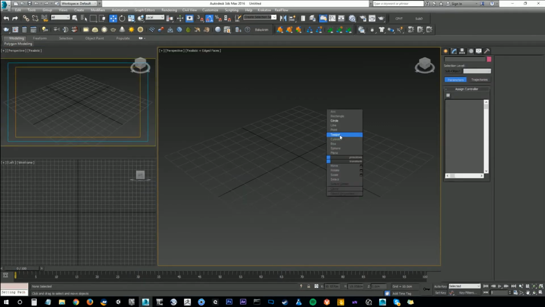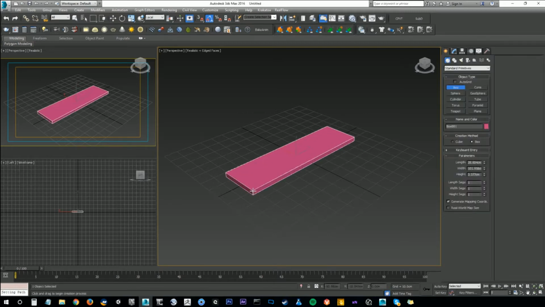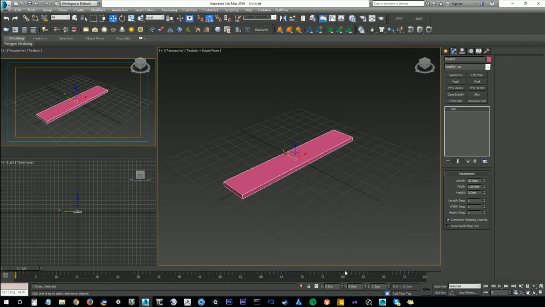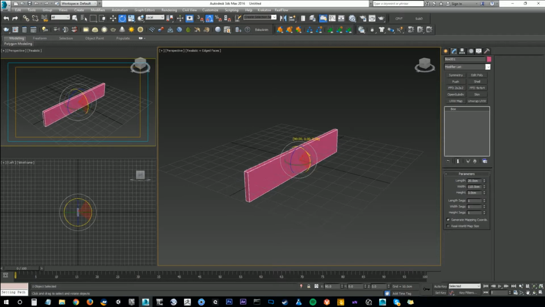Alright, so to get started, I'm just going to create my door panel real quick. I'm going to give it some arbitrary amount. Center the pivot. And then 0 the position. Rotate this into position also.